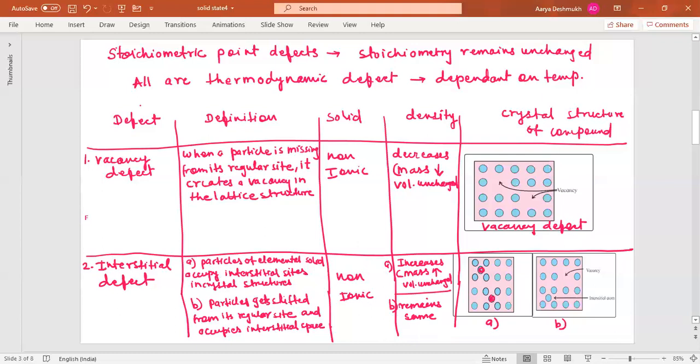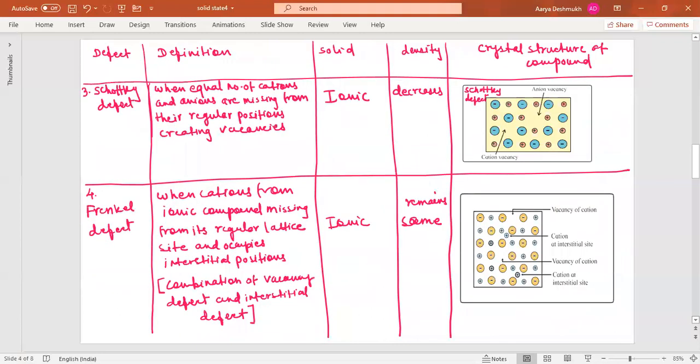Now the next, if you proceed further, for the third type of defect, we are talking about the stoichiometric defect. The third type is the Schottky defect. When an equal number of cations and anions are missing from their regular positions, and they create vacancies, such type of defects are called Schottky defects. These are shown by ionic solids, so there must be the presence of cations and anions. Remember, these two are of more importance: Schottky defect and Frenkel defect.